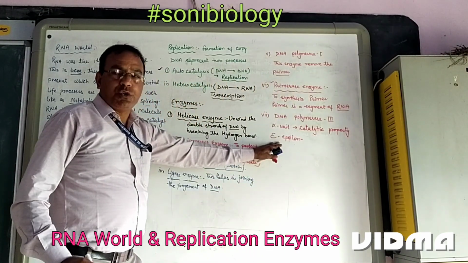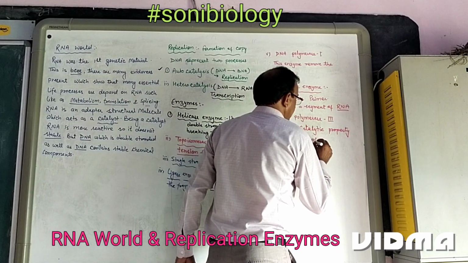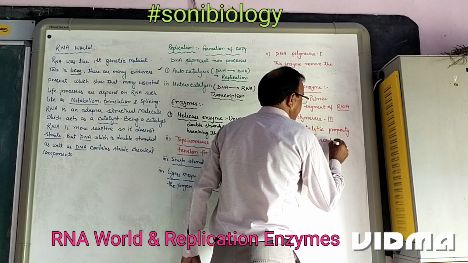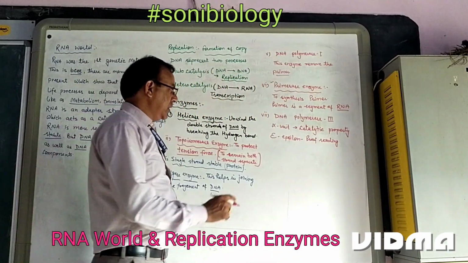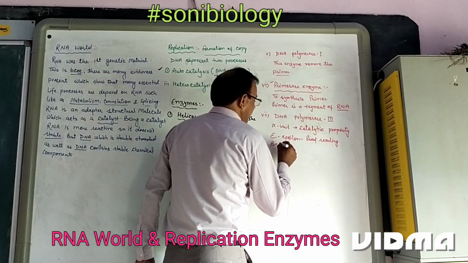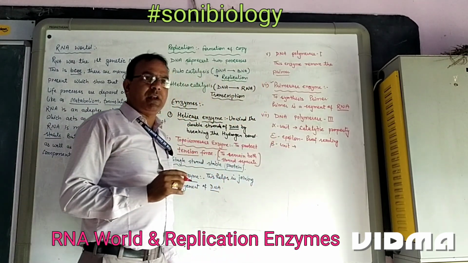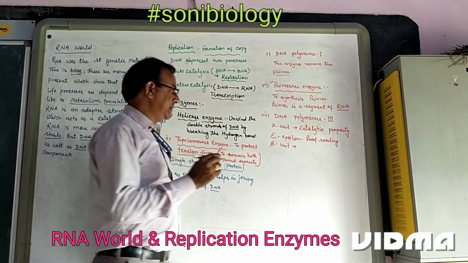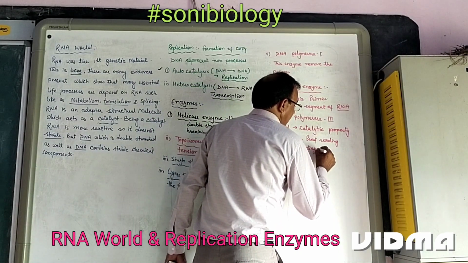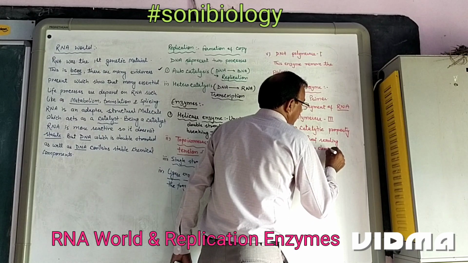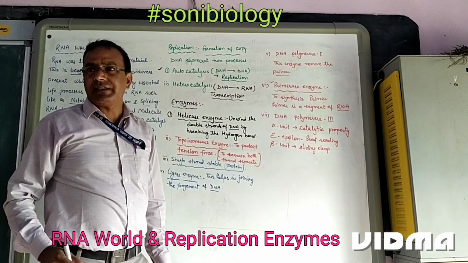This epsilon unit is used in proofreading, checking whether the DNA makes its copy correctly or not. And next one is the beta unit. This beta unit is responsible for the sliding clamp, which moves along the DNA strand in sequence.